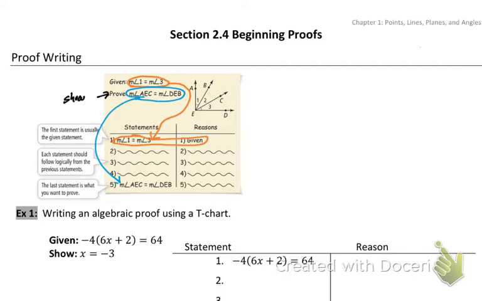Now, on the right side, we have to use a bunch of reasons. Your reasons are going to come from that packet that we have. Those will include postulates. They'll include definitions. They will include theorems.